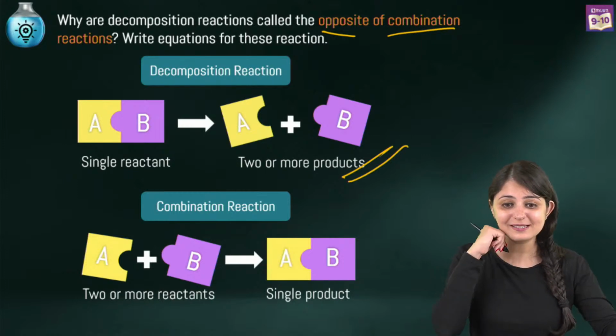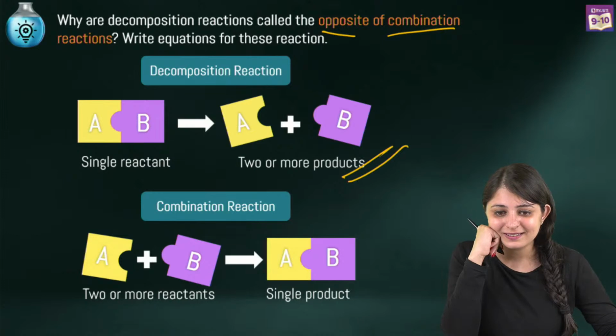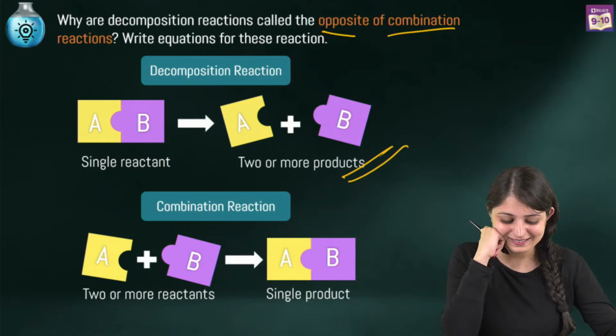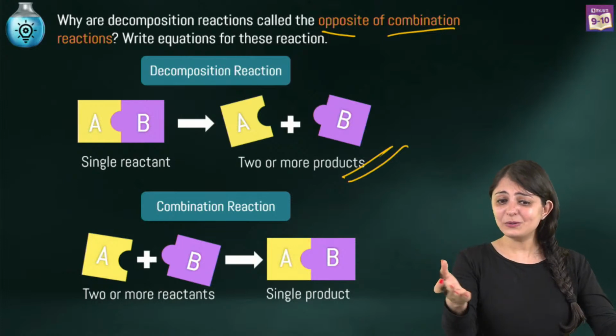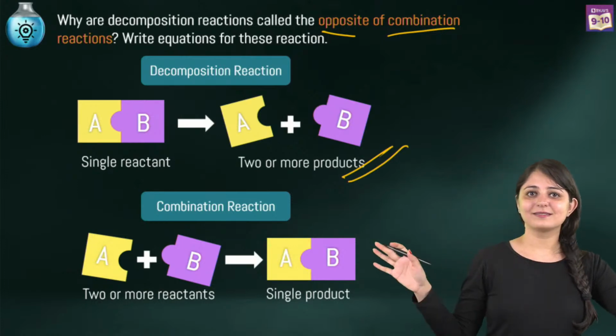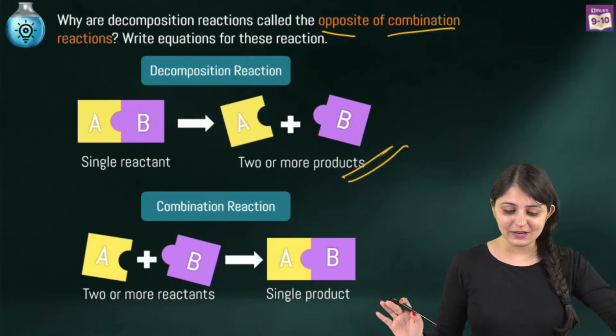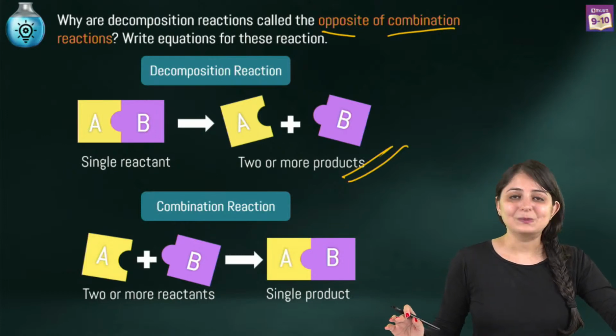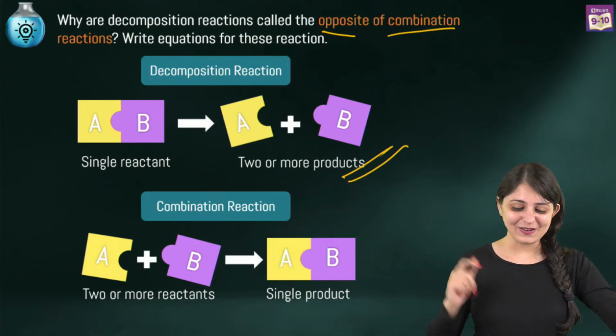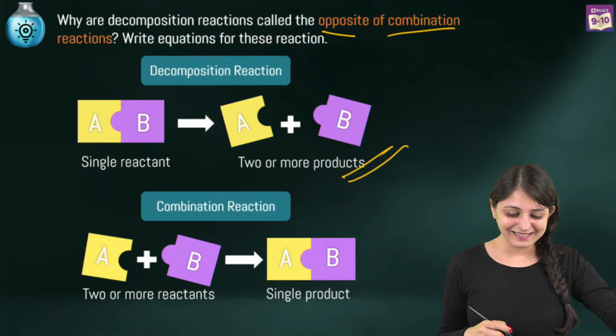Hey, Sheenal, awesome. MnO2. Yes, combination, correct, Preeti. Absolutely, you people have revised the chapter really well. You people are absolutely right. So, decomposition, opposite of combination, you've understood this one. Correct.